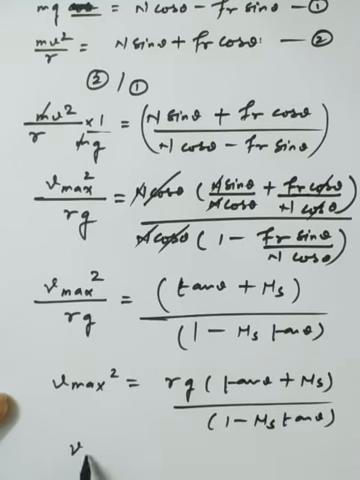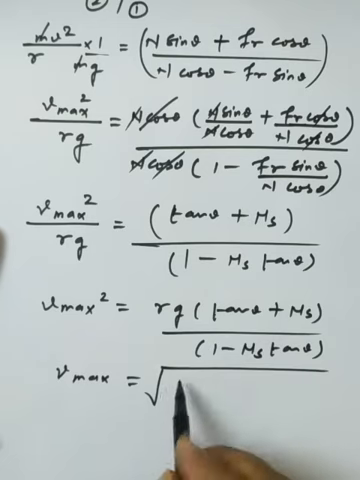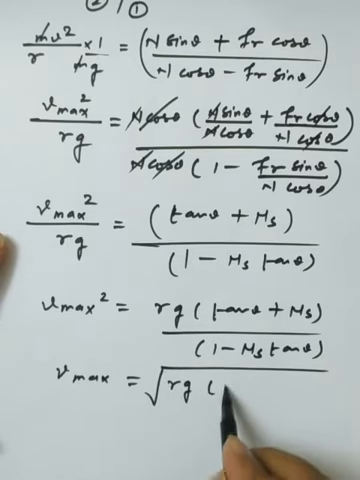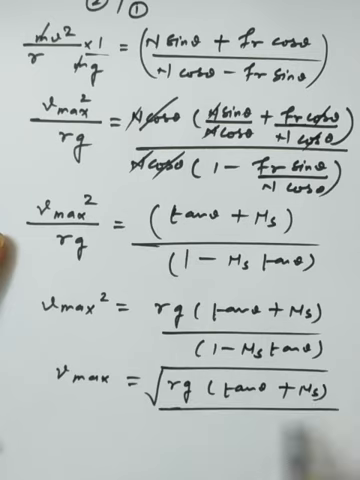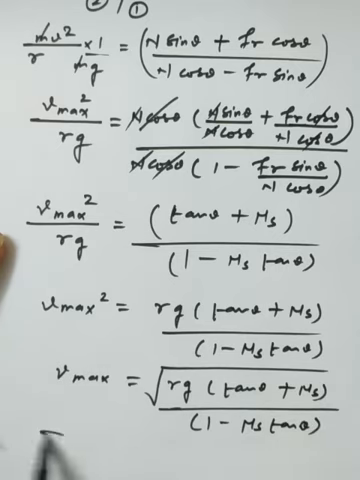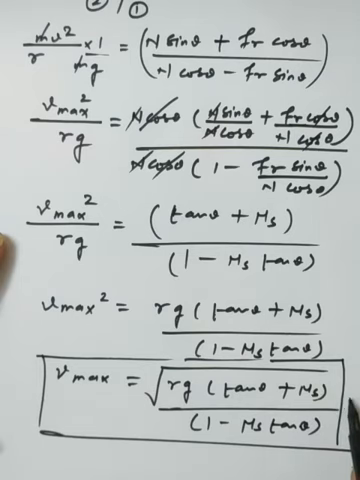So this is the safest, or permissible, velocity when we have made the banking by a small angle: v max equals root of rg times tan theta plus mu s, divided by 1 minus mu s tan theta. This is the permissible velocity. This is equation number 3. What actually is v max here?